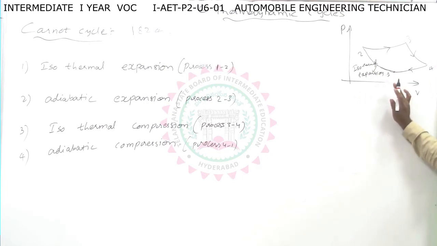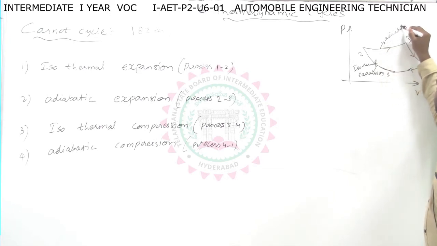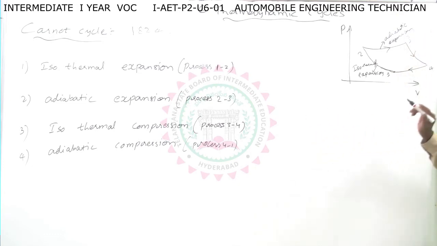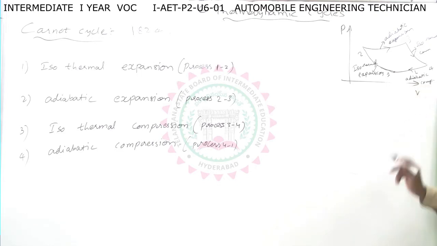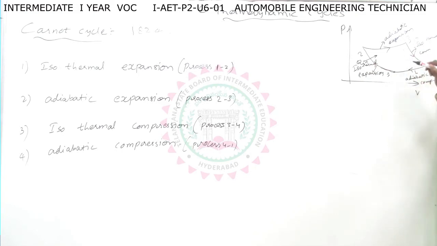You know how to draw PV diagrams. Already you have studied them in thermodynamic processes. And 2 to 3 is adiabatic expansion. And what is 3 to 4? Isothermal compression. And 4 to 1 is adiabatic compression. We are supplying heat in process 1 to 2, that is Q in, and we are removing heat from the body from 3 to 4, that is Q out in process 3 to 4. So now the PV diagram is completed.